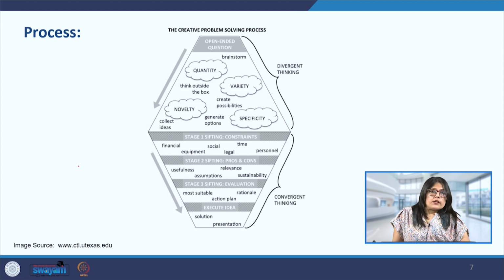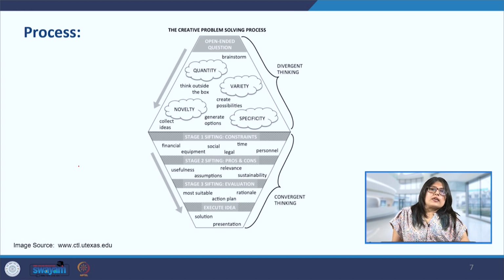So in the first stage of sifting, we are looking at the constraints that are there. We may have a constraint of, for example, say financial constraint, and some of the ideas that we have discussed may not address this particular aspect. So this may not be a possible idea to take forward, or we may not have access to the equipment that is required, or time may be an issue, or there could be some legal hassles.